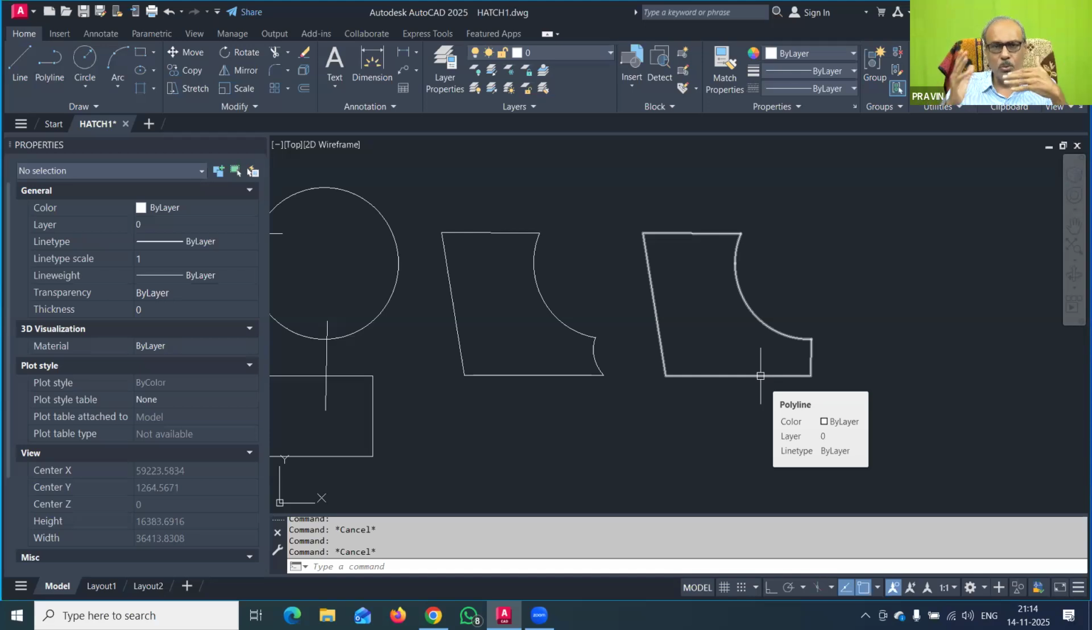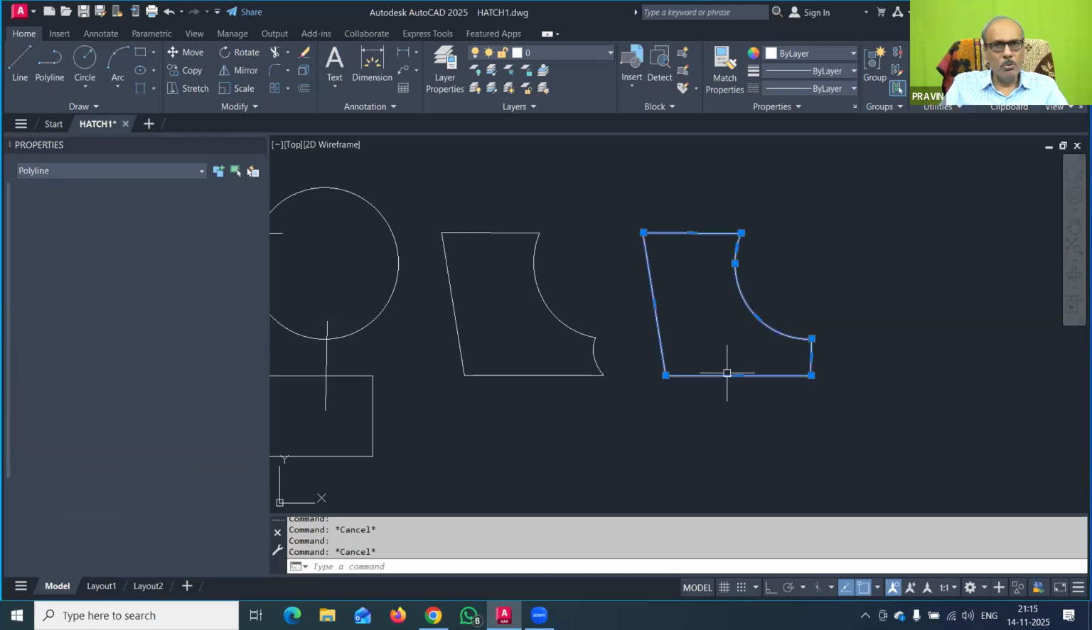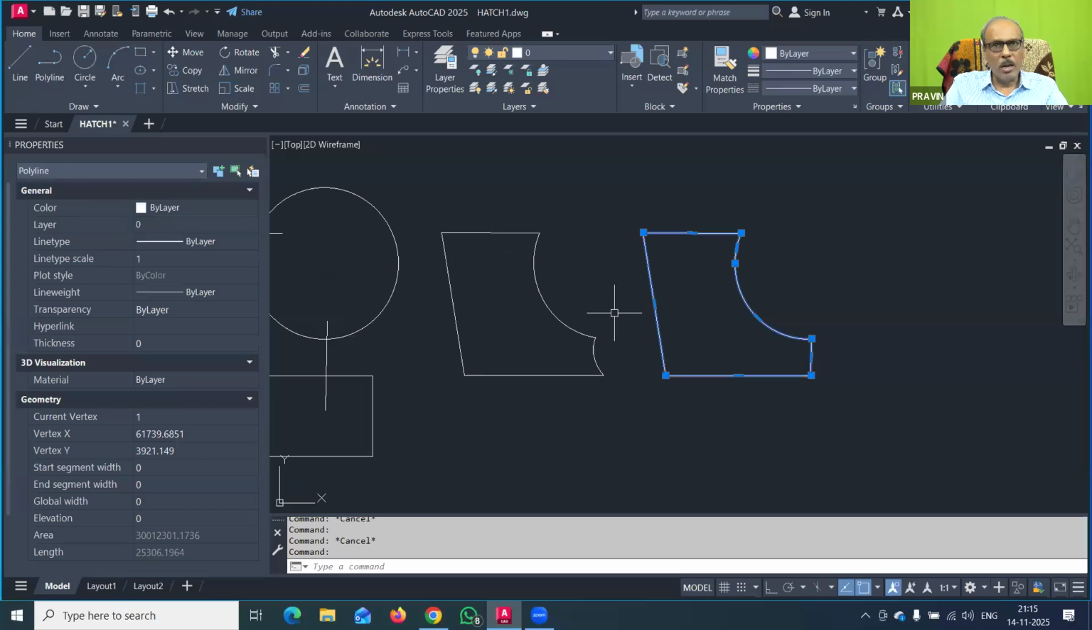So in that case, you require the boundary option. Unless you have a boundary using the polyline command, you cannot convert this 2D object into a 3D object. So that is another important learning today. To convert a 2D drawing into 3D, you require to draw the 2D drawing by using polyline. So that is the important tip here.